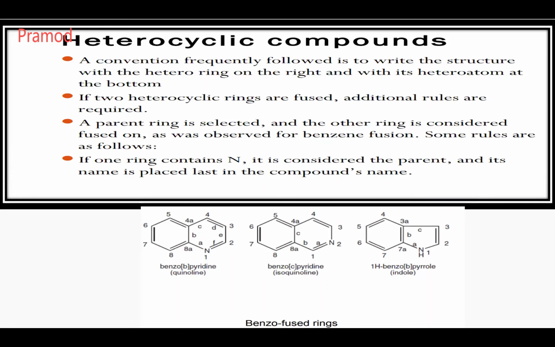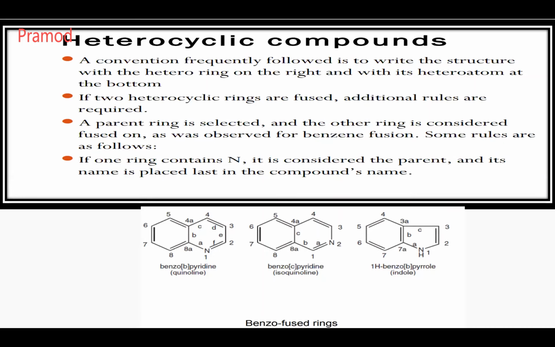Benzo-c-pyridine, why is it called that? Isoquinoline is called as what? Benzo-c-pyridine. Why? Because it is attached at the c face of your pyridine to your benzene, and you write benzene as benzo, and the position as a letter in square brackets, followed by your parent heterocycle. Benzopyrroindole can be written as, indole is what? Nothing but benzene fused to your pyrrole ring. So at which position is the benzene fused, and that is 1H. Why is it called 1H?